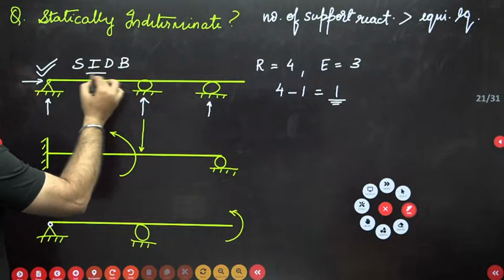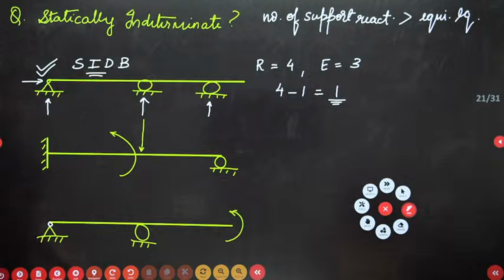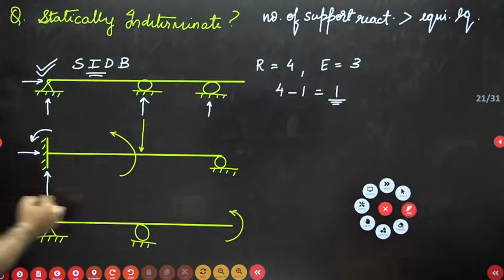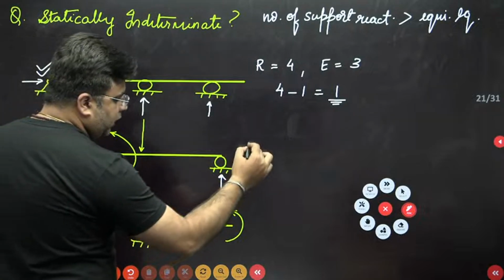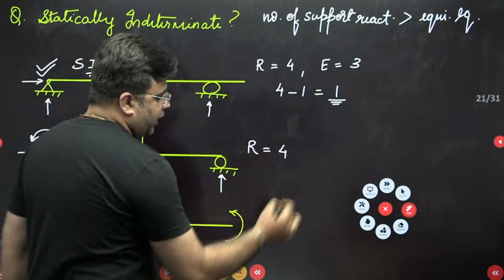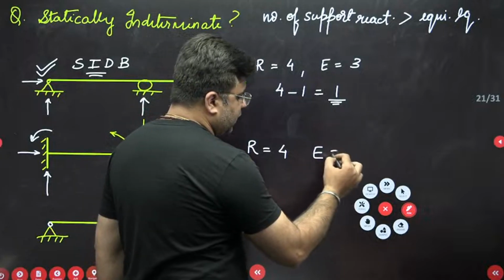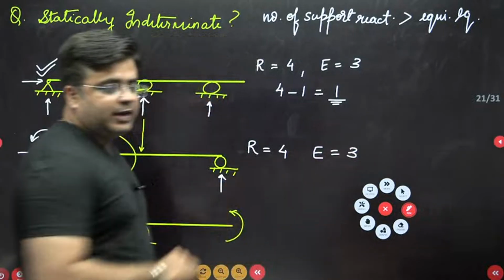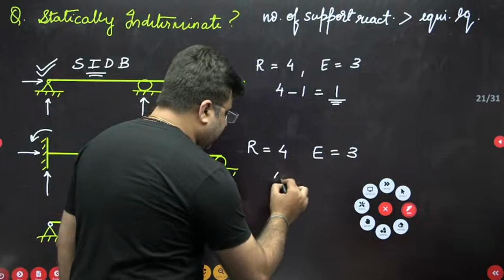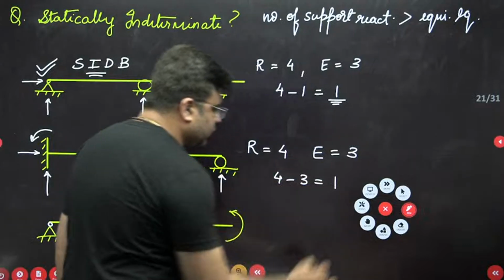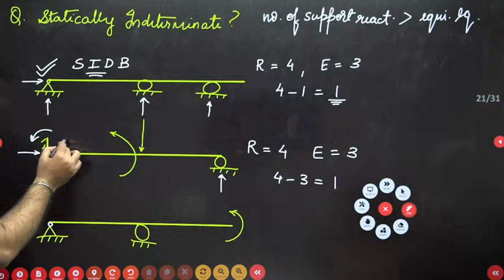Okay. Now come to this. In this beam, the number of support reactions are 1, 2 and 3, and this one is 4. So total number of support reactions is 4 and available equilibrium equations are 3. So the degree of static indeterminacy for this beam is also 4 minus 3, that is equal to 1. So this is also a statically indeterminate beam.